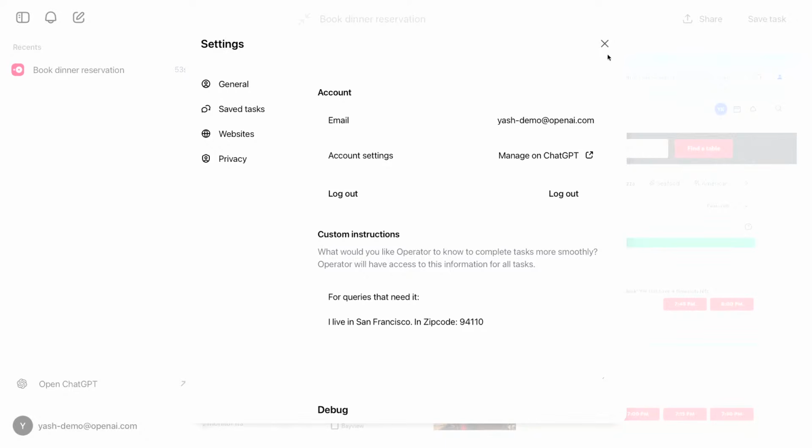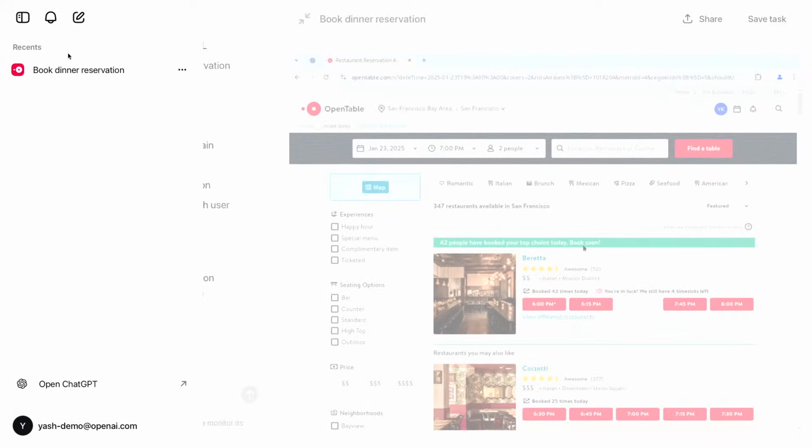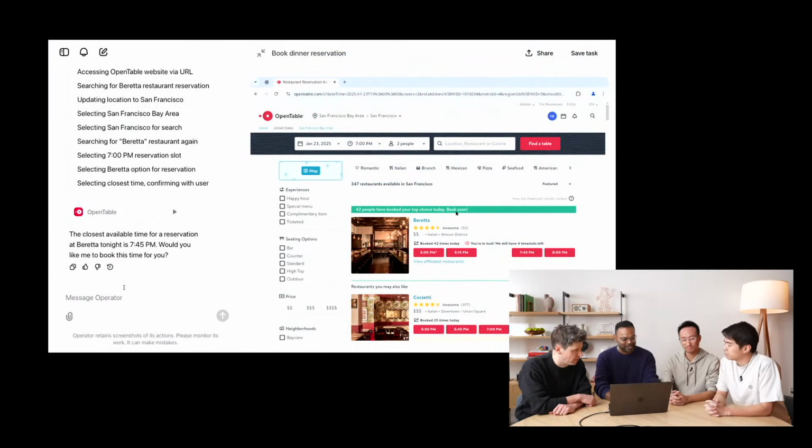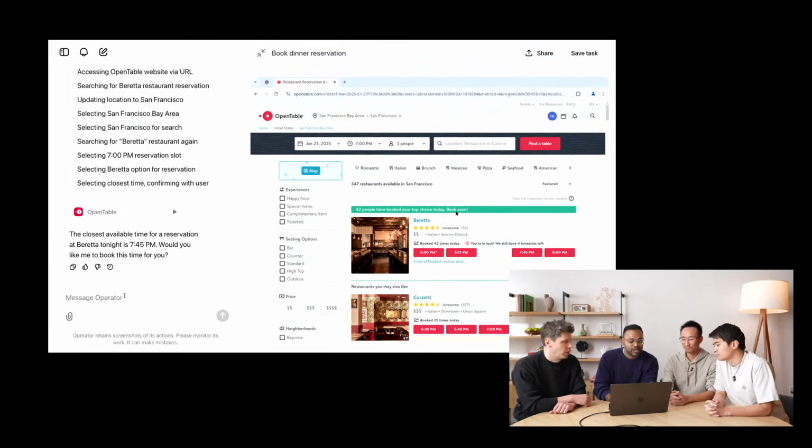So Operator recognized that and then auto-corrected itself to go to Beretta. OK, looks like 7 p.m. isn't available. But you know what? 7:45 is just fine. So we're going to go do that. So in this case, Operator came back.